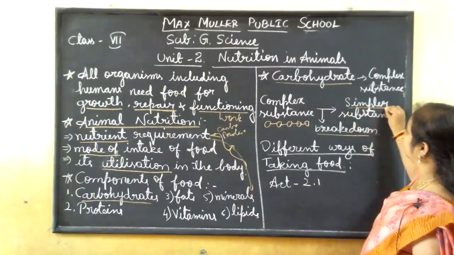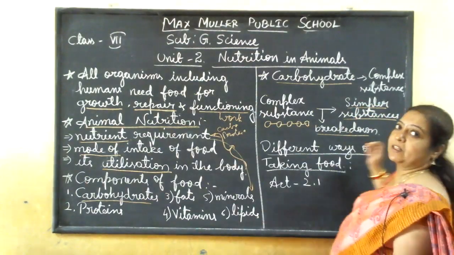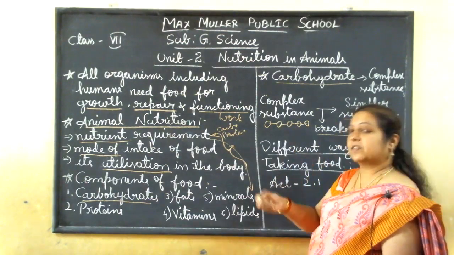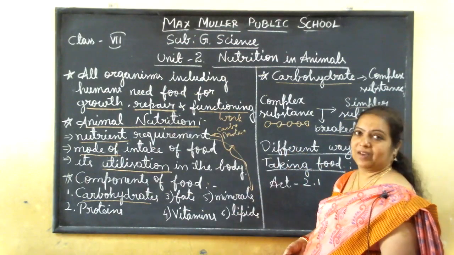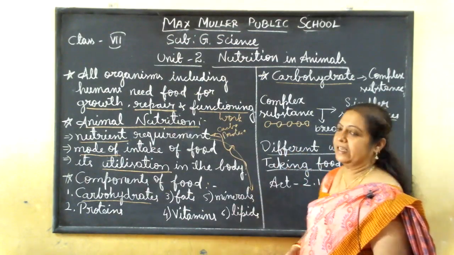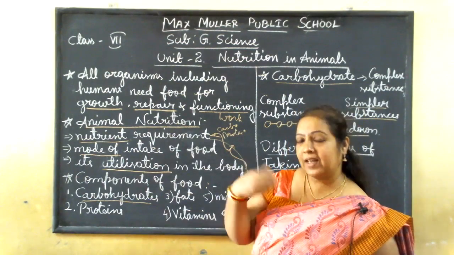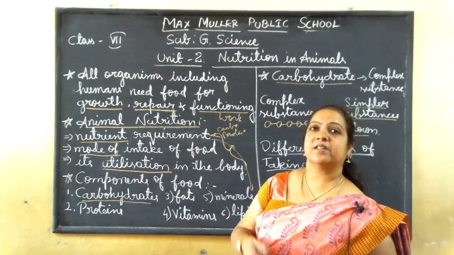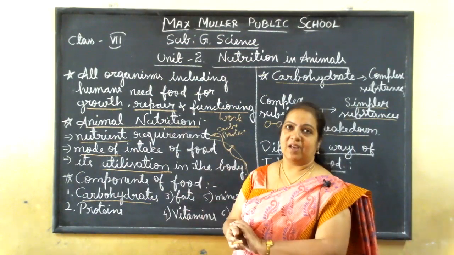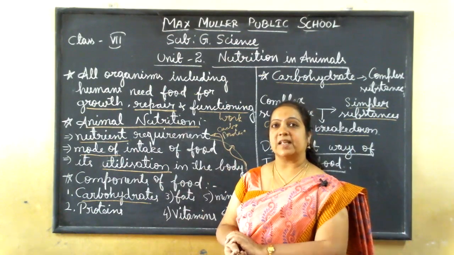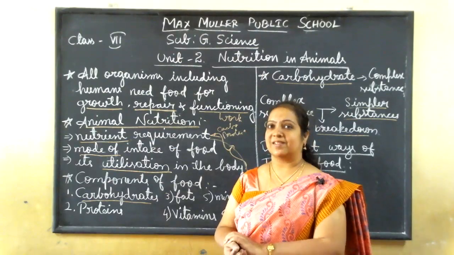Then it will be converted into simpler substances, which can be absorbed by each of the organs easily. So this is the main procedure of digesting the food. When we take in the food, it should be digested, which means the complexity must be simplified. All the complex substances are made into smaller, simpler substances.